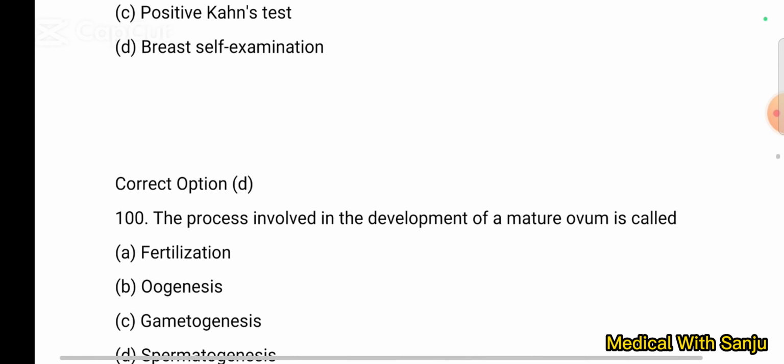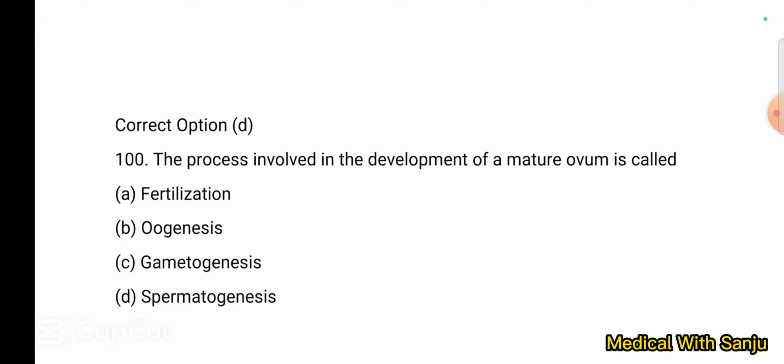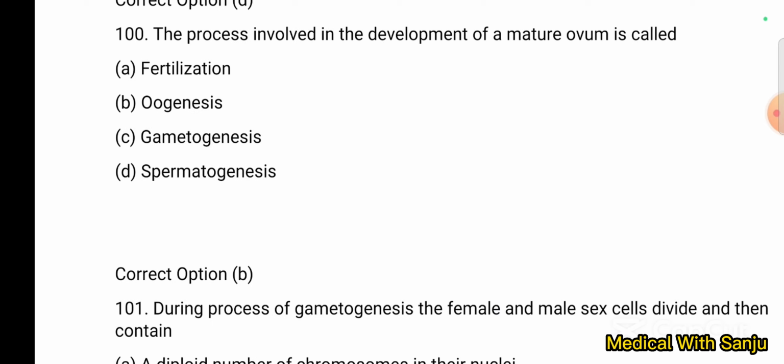Question number 100. The process involved in the development of a mature ovum is called option A, fertilization, option B, oogenesis, option C, gametogenesis, and option D, spermatogenesis. This question comes under fundamentals of reproduction. The right answer is option B, oogenesis. Oogenesis is a developmental process by which the mature human ovum, the female reproductive cell, is formed from oogonium, a primordial cell from which the ovum is formed.